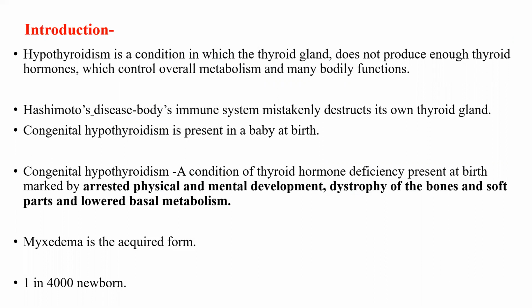The next type is congenital hypothyroidism, which, as the name itself suggests, is present at birth, and it is a condition of thyroid hormone deficiency which is marked by arrested physical and mental development, dystrophy of the bones and soft parts, and lower basal metabolism. We will see the details of congenital hypothyroidism very soon. The next terminology is myxedema. Myxedema is the acquired form of hypothyroidism. And congenital hypothyroidism occurs in 1 in 4,000 newborns.